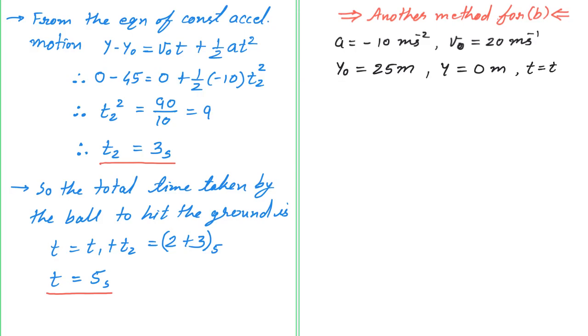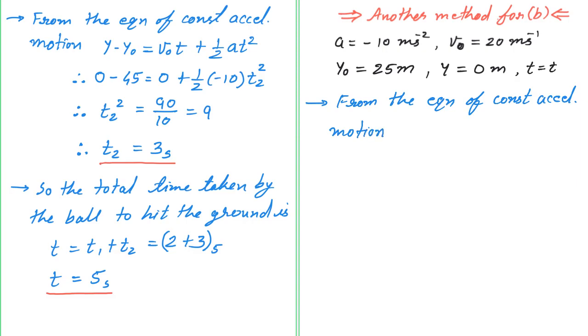Now from the equation of constant accelerated motion, which equation are we talking about?